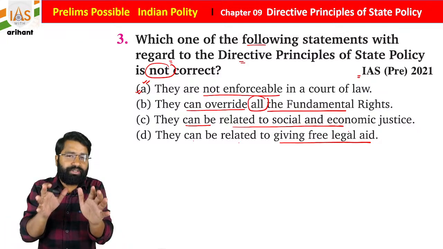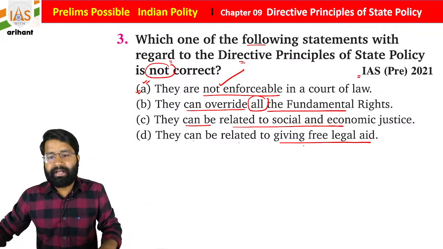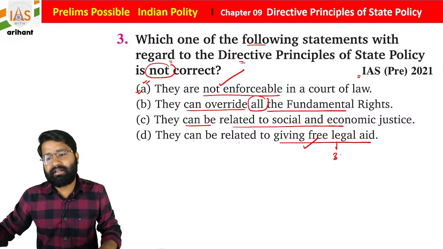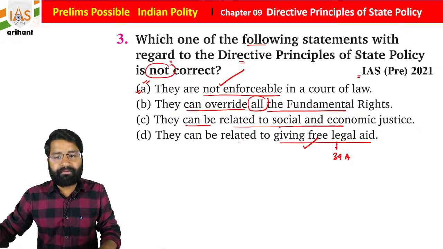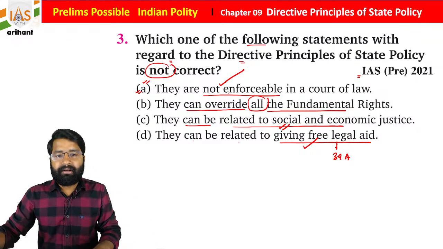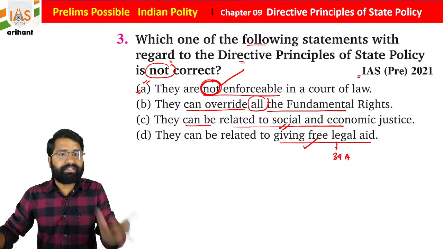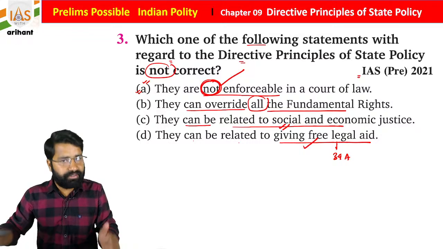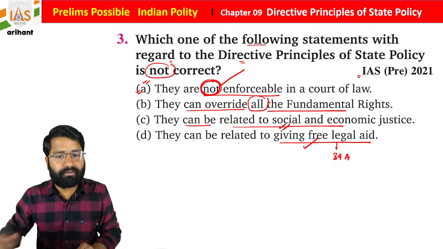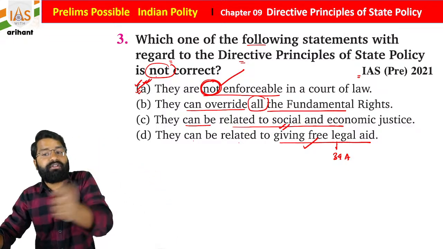Now students, read it carefully. It is not enforceable in a court of law. You say yes sir. It is for free legal aid under Article 39A, and for social and economic justice, it is included here. Not enforceable is correct. Directive principles of state policy are not enforceable in a court of law, so it is correct. And what they are asking is which of the following is not correct.